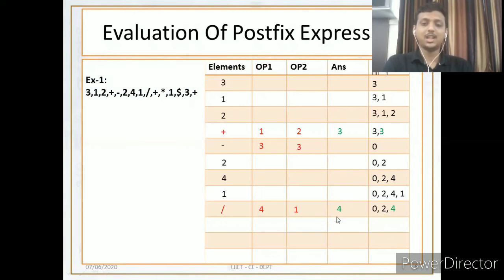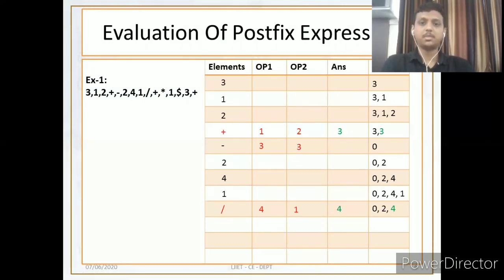We just get the answer 4 and push it inside the stack again, so the stack is 0 comma 2 comma 4. Next is plus. Again we have an operator. Pop 2 elements from the stack, 2 and 4. The answer is 6.